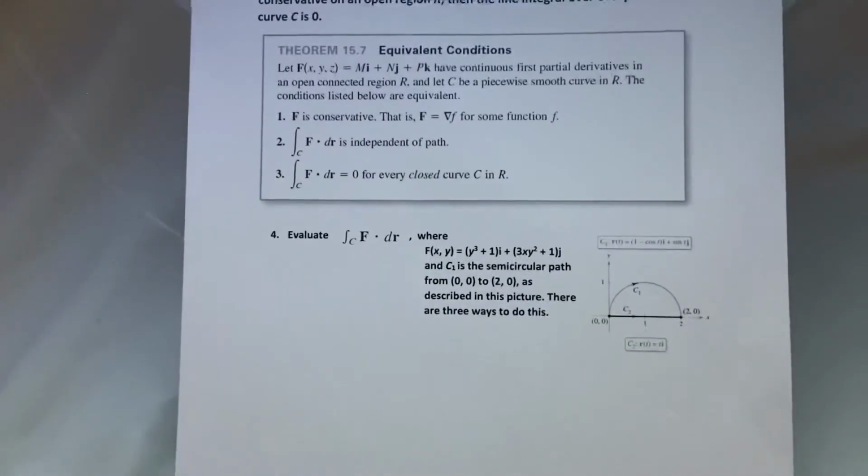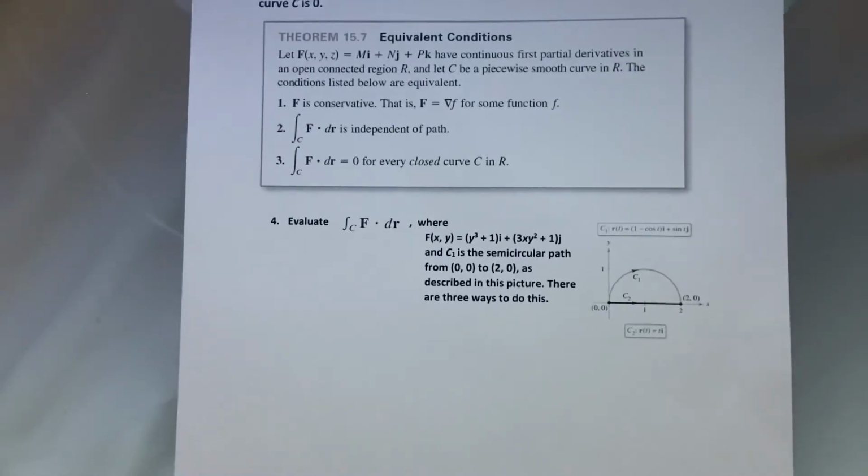Okay, one last thing in 15.3. A curve given by r of t for a less than t less than b is closed if r of a equals r of b. By the fundamental theorem of line integrals, you can conclude that if f is continuous and conservative on an open region R, the line integral over every closed curve C is 0.